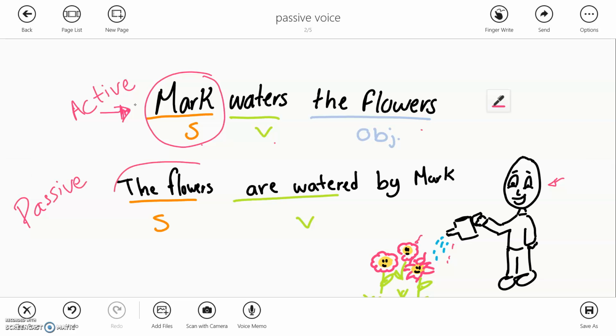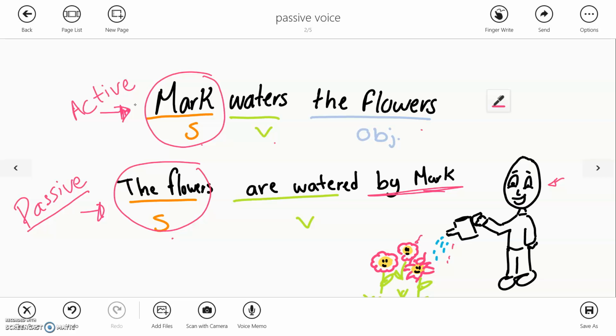But in this case, in the passive voice, we have a subject, but in this case the subject is a passive subject because they are not doing the action, they are receiving the action, yeah? So the flowers are watered by Mark, okay? So by Mark is only a complement, but not the subject. In this case, the subject is the flowers. And it's the same meaning, it doesn't change, no cambia el sentido, okay? It's just another way of saying things. In this case, Mark is an active subject, so Mark waters the flowers. And in this case, is a passive, the flowers are the subject, but in a passive way, okay?